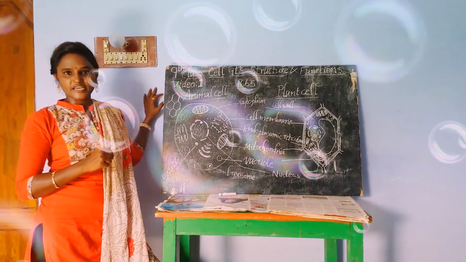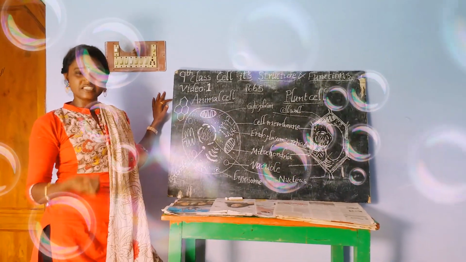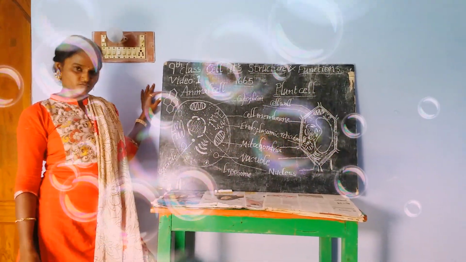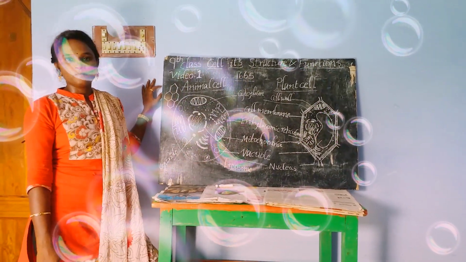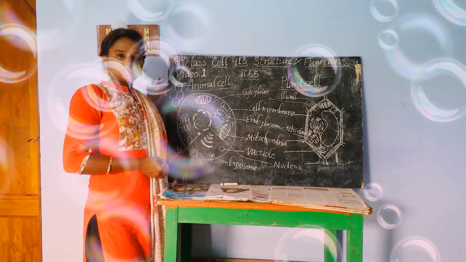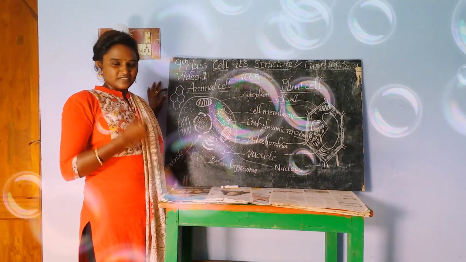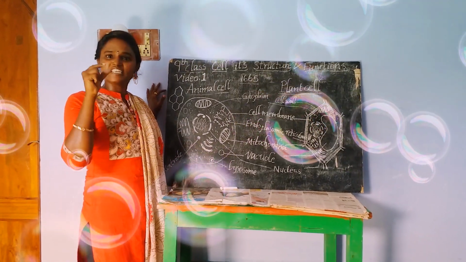If we talk about the microscope, depending on technology development, we developed three types of microscope. What are they? Simple microscope, compound microscope and electron microscope. A simple microscope, the name itself indicates that it is very simple.